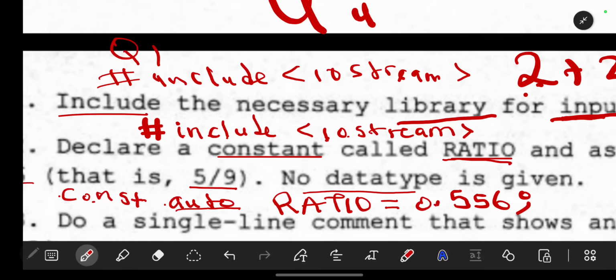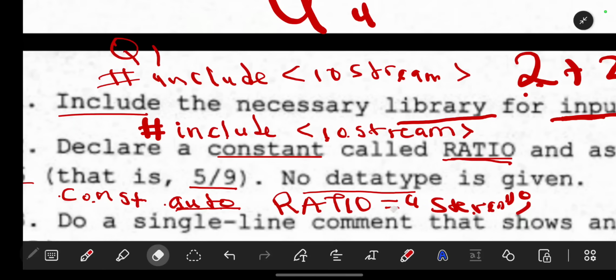Just looking at this number, your computer will be able to process the information and know that the auto I'm using is for double. Auto can also mean, if I was to put 20 here, that this data type is integer, or if I put a name, auto will register that I am dealing with string.